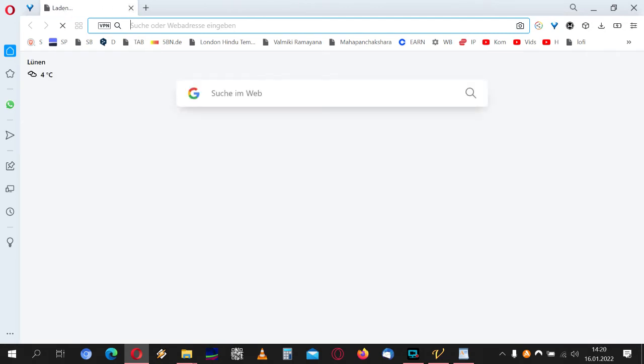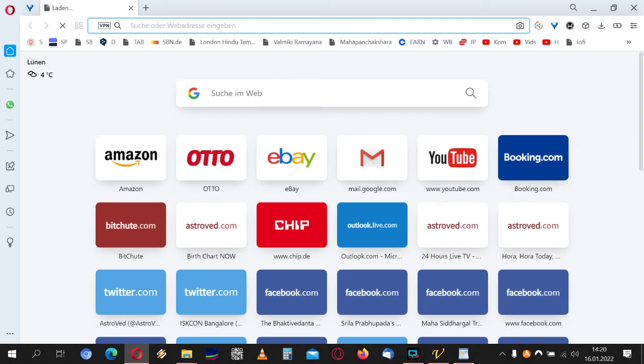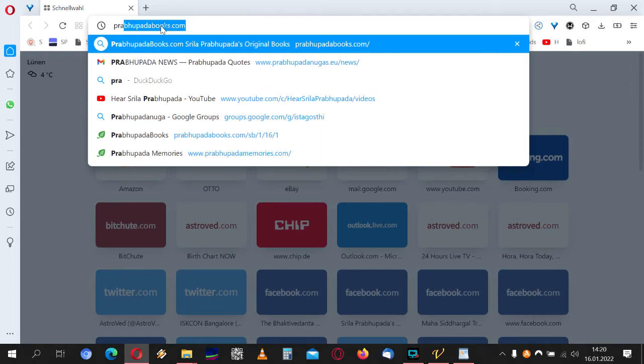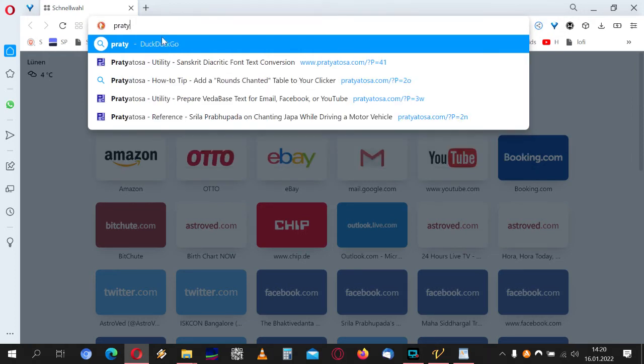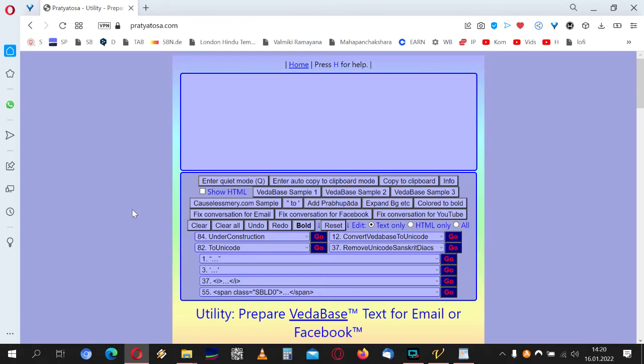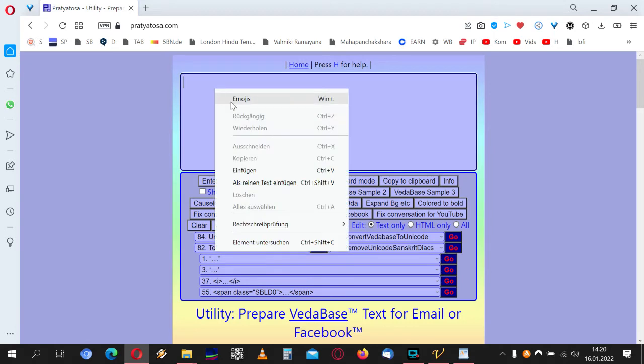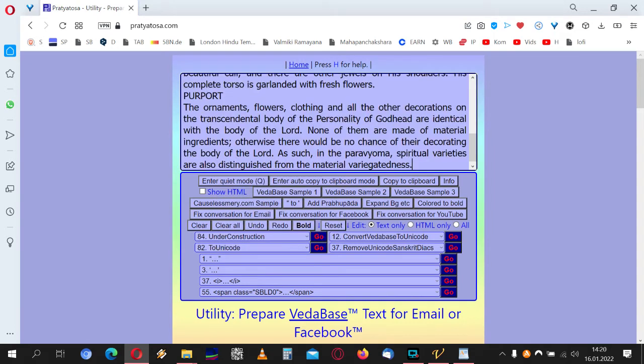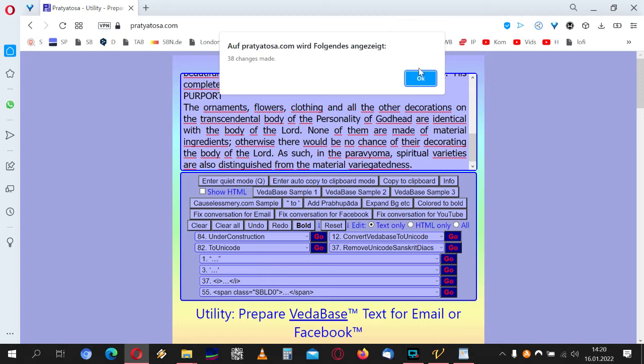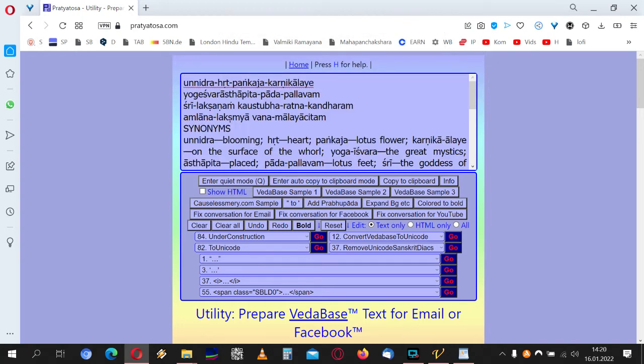Okay, there it is. On his website he offers this utility, and then you can just paste the text from the Vedabase, select convert Vedabase to Unicode, hit go, and then it repairs the text.